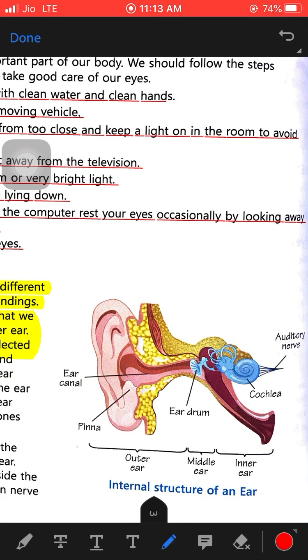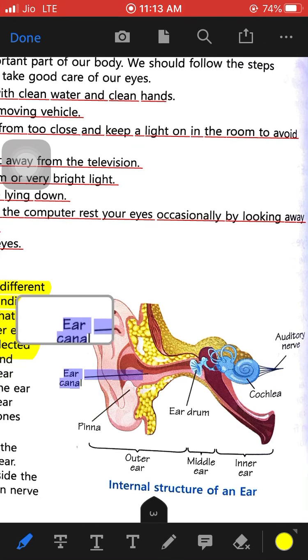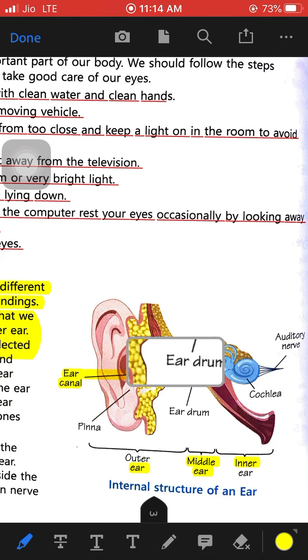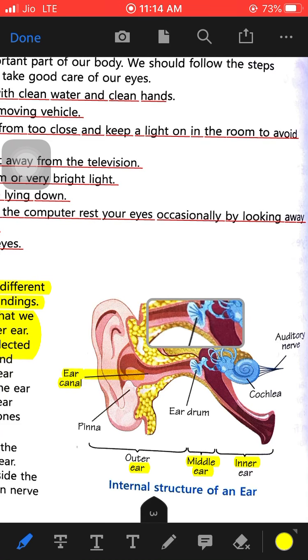You can see this ear canal. This is the ear canal from which the sound waves are entering, and this vibrates the middle ear. This part is the middle ear. It vibrates, and through that, it vibrates the eardrum also. You can see this eardrum.